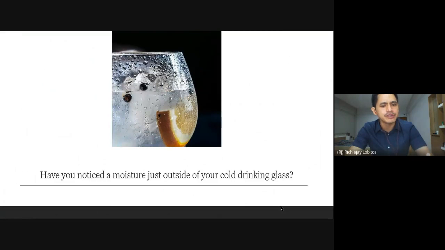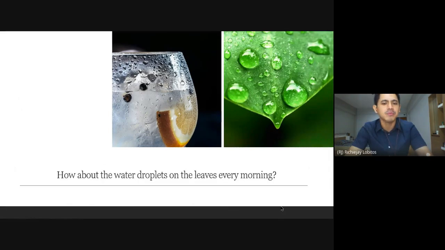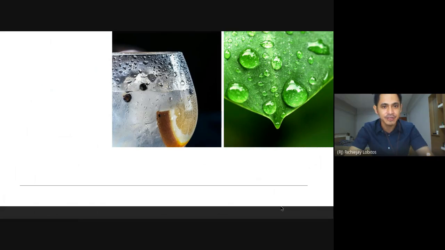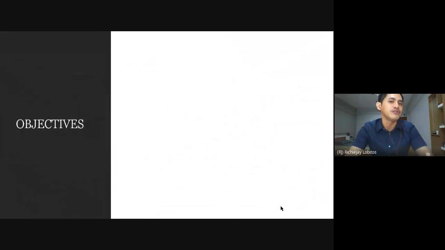Have you noticed a moisture just outside your cold drinking glass? How about the water droplets on the leaves every morning? Everything seems very wet every morning, if you notice that. And how do clouds form? Where are they? Where do they come from? In today's lesson, we're going to understand those things.